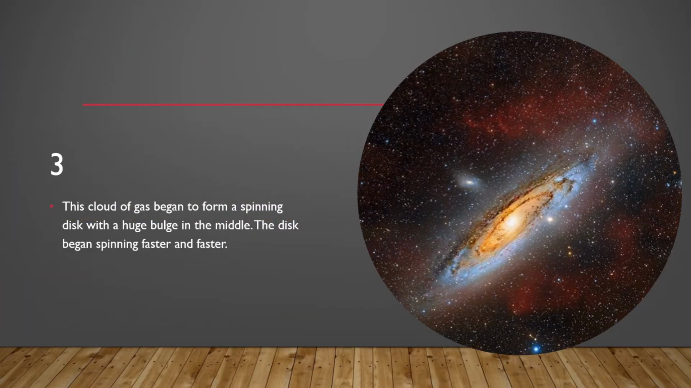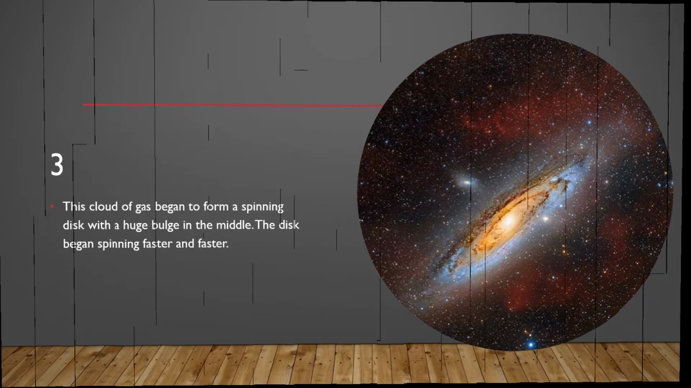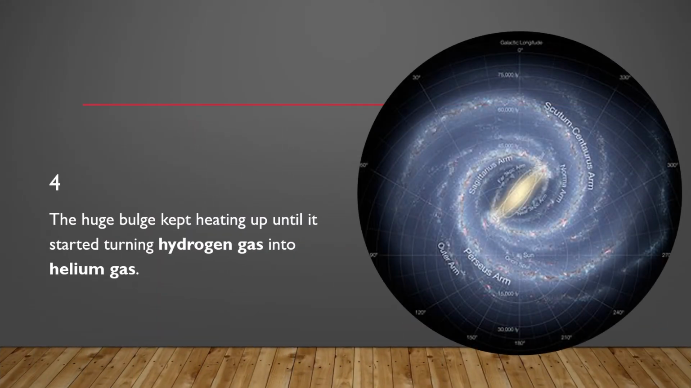Then, the cloud of gas began to form a spinning disk with a huge bulge in the middle. Then, the disk begins spinning faster and faster. So here, there's a disk here, a bulge here, then spinning faster and faster. The huge bulge keeps heating up until it started turning hydrogen gas into helium gas. So this is the hydrogen in the bulge. It's turning into helium gas.